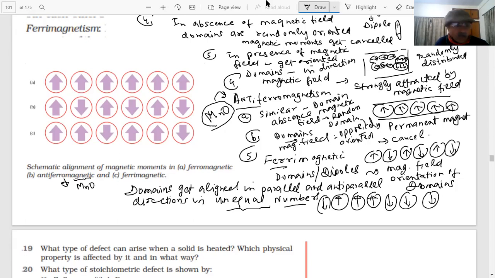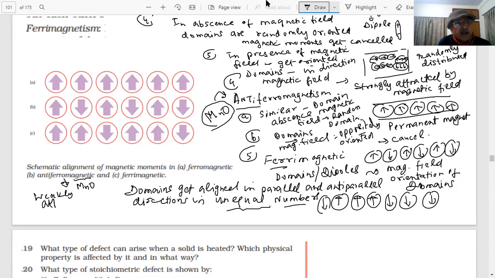So when such a situation arises, what will happen? The domains are aligned, but these substances will be weakly magnetic. Instead of ferro, which is strongly attracted, they will be weakly attracted by the magnetic field. Because there is an unequal number, they are weakly attracted.